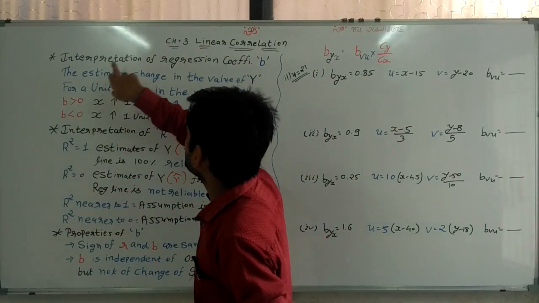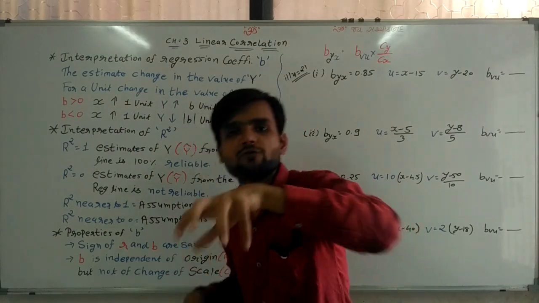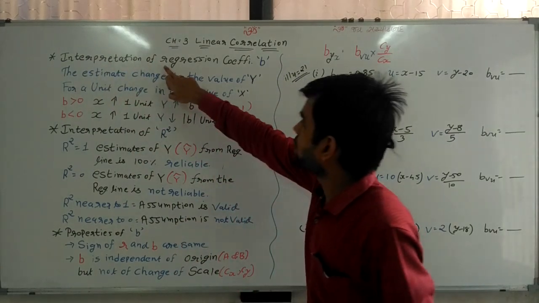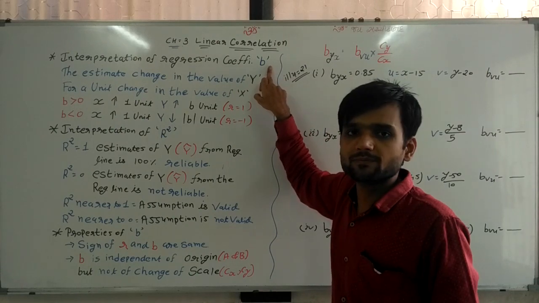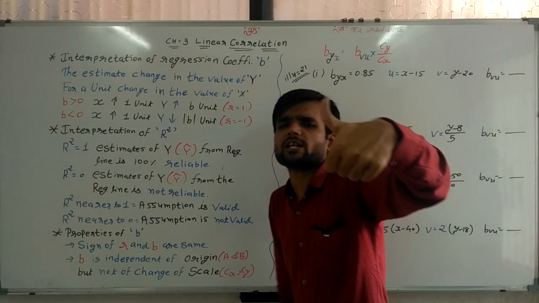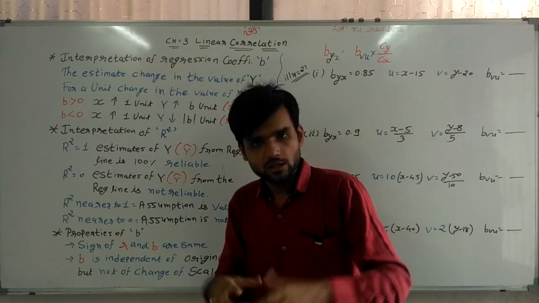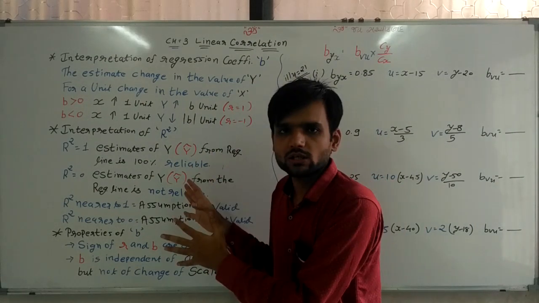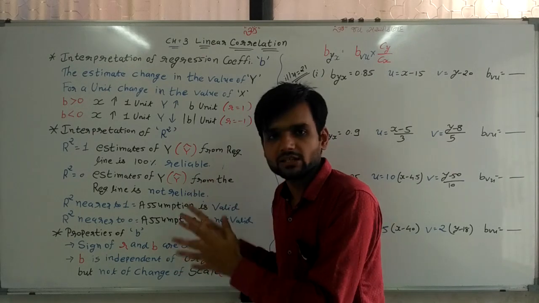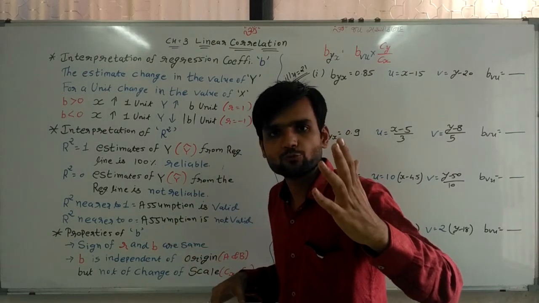What is b? b is the regression coefficient. The interpretation of regression coefficient b is one marker question that can be asked in your examination. This is also discussed, but it's a very important one, and that's why I am making this lecture for you.